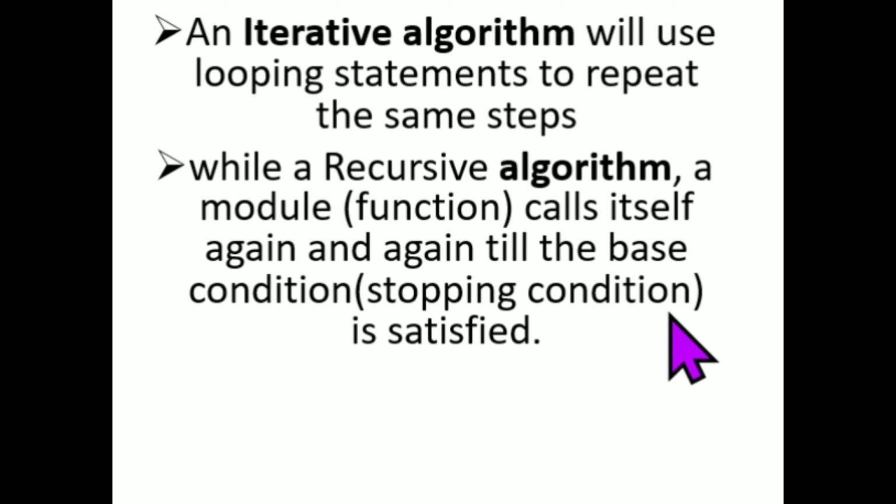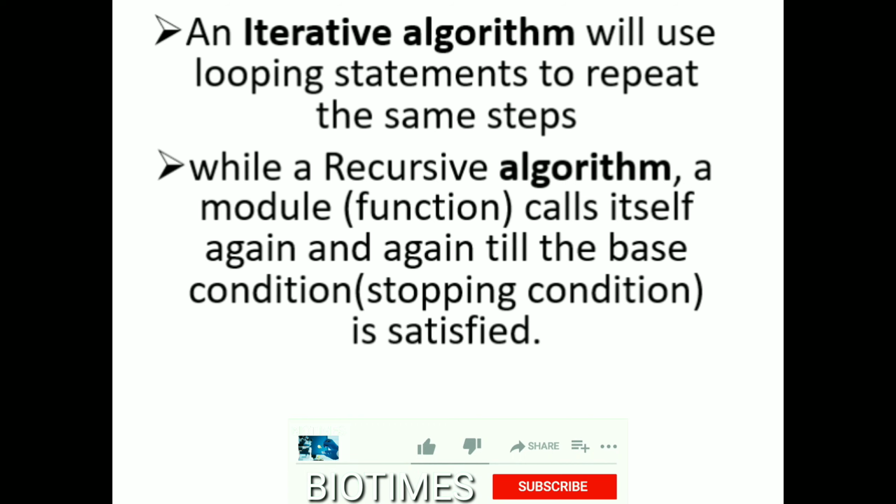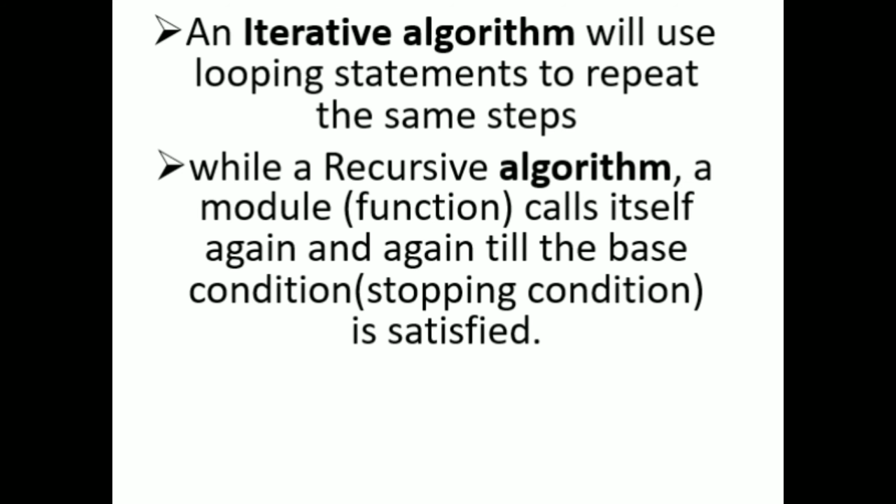Also, the iterative algorithm uses looping statements to repeat the same steps. To repeat the same steps, the iterative algorithm uses for loops, while loops, do loops and so on. At the same time, the recursive algorithm calls itself again and again until the condition is satisfied.